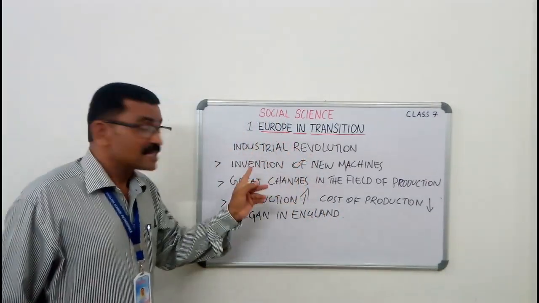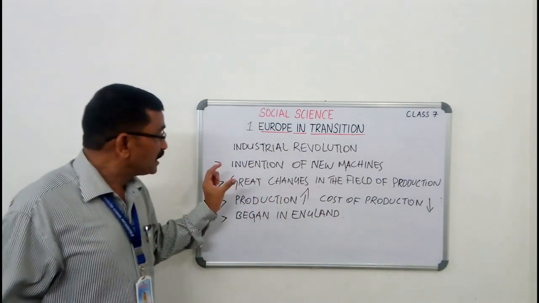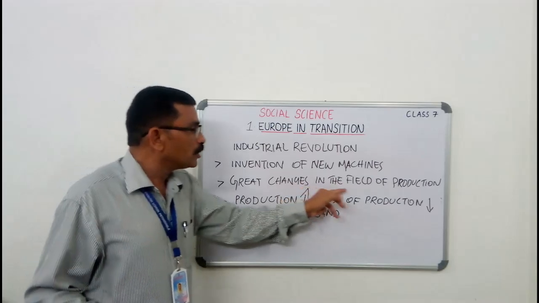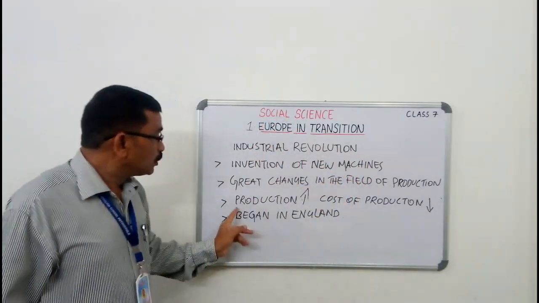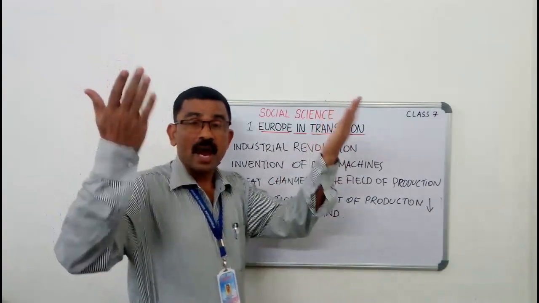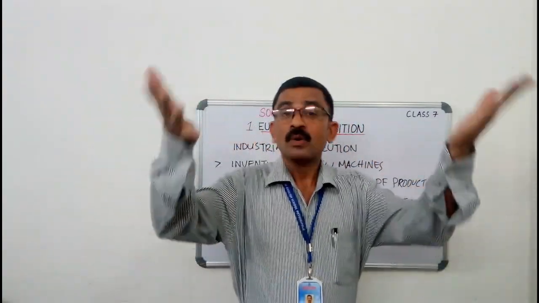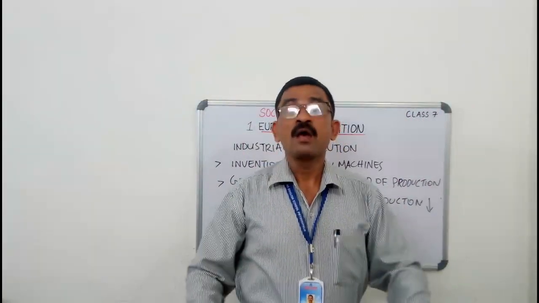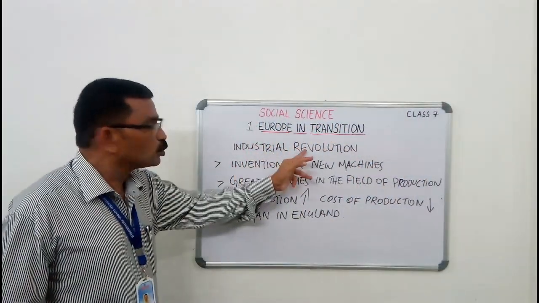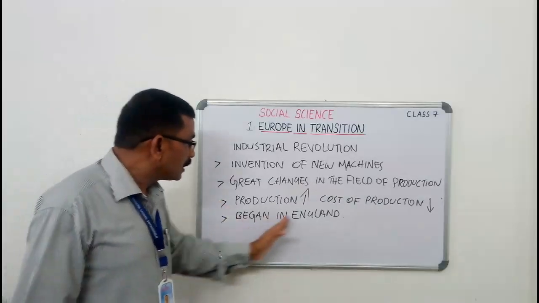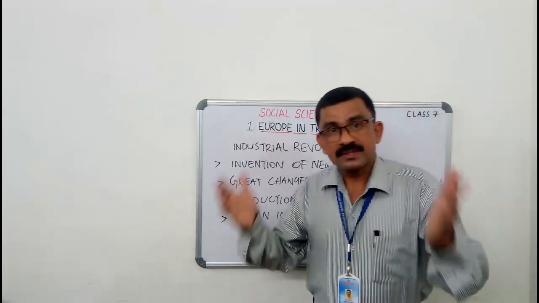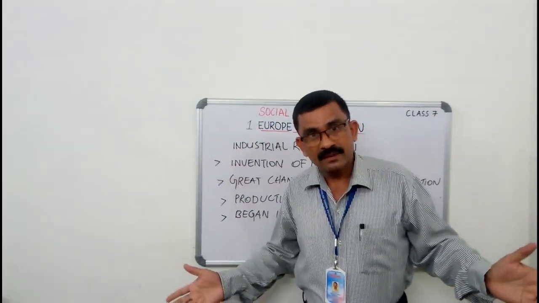The Renaissance in the field of science led to the invention of new machines which brought great changes in the field of production. With the help of new machines, production increased. If production increases, normally what will happen? The cost of production decreases. Such changes in the field of production are known as Industrial Revolution. It began in England. Due to this, great changes happened in the field of industry and trade.